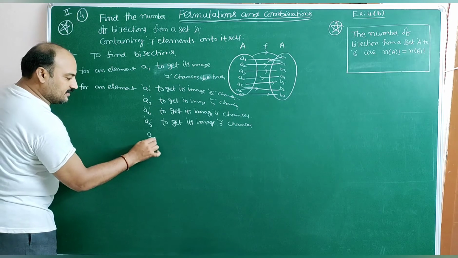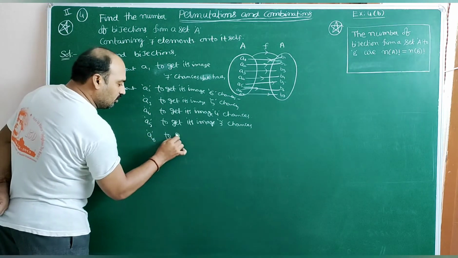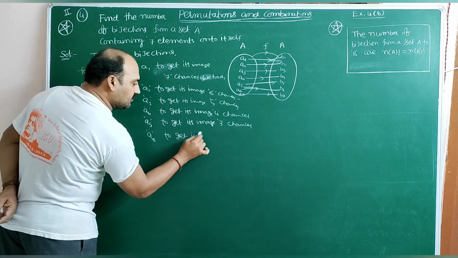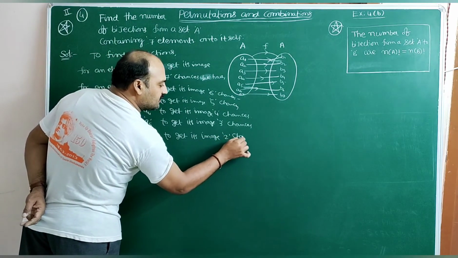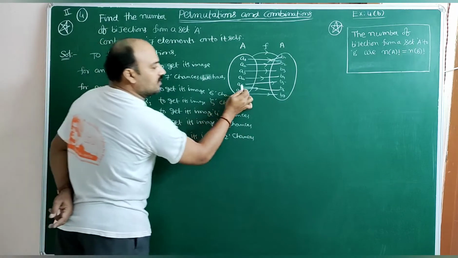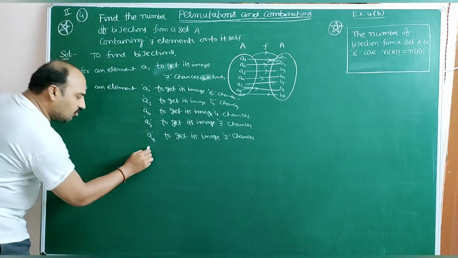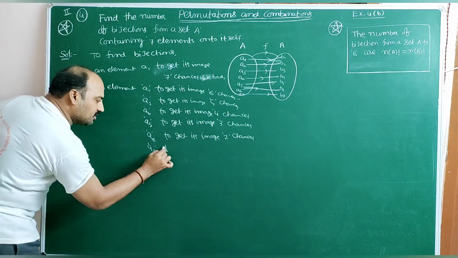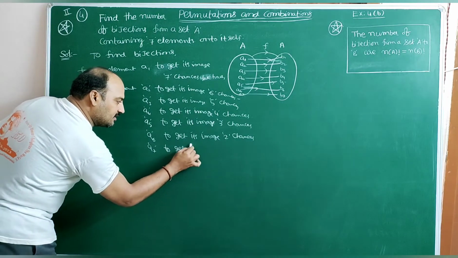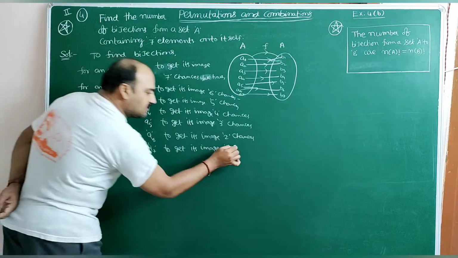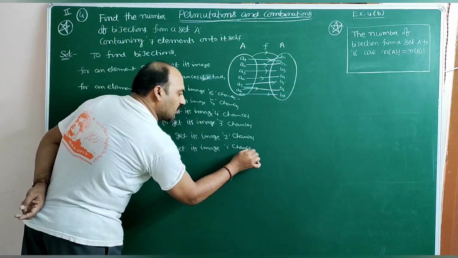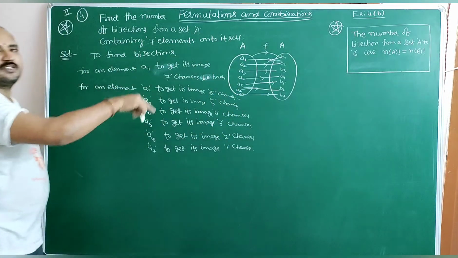Next, for A6, to get its image, 2 chances. So for A6, either B6 or B7. For A7, one and only one option is there. To get its image, 1 chance. So only one way is there. For A7, only B7 is the remaining element.